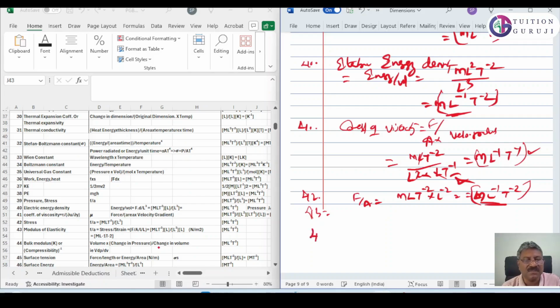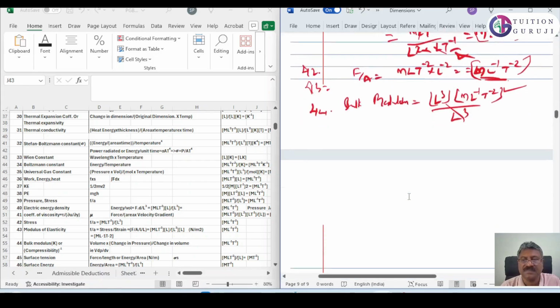So 44, bulk modulus. Bulk modulus is equal to volume, L cubed, into change in pressure, which we said is M L raised to minus 1 T raised to minus 2, divided by change in volume. Volume is L cubed again, the same thing. We will get M L raised to minus 1 T raised to minus 2. The volume and volume cancel. It is the same as modulus of elasticity.